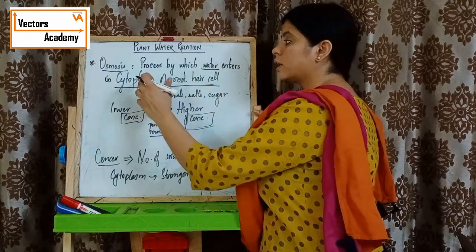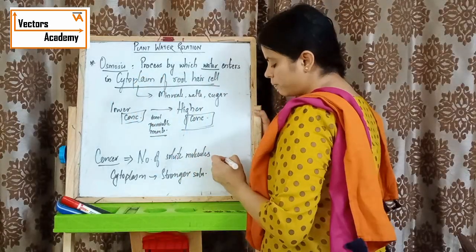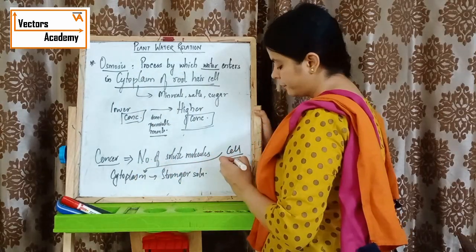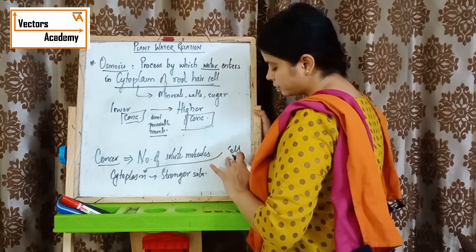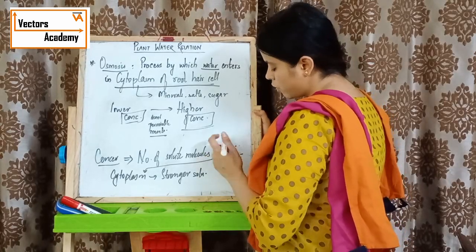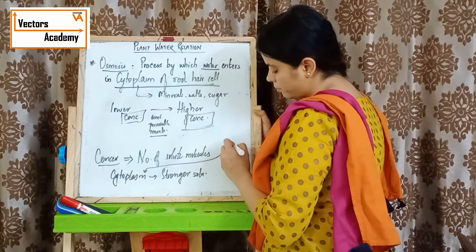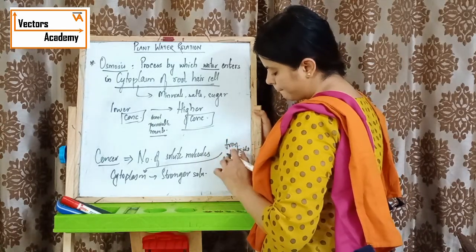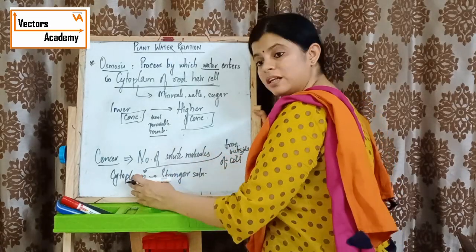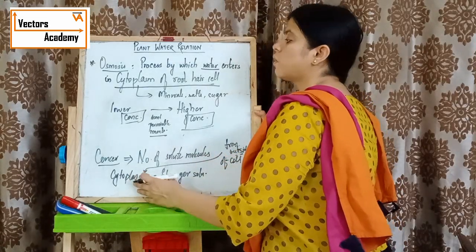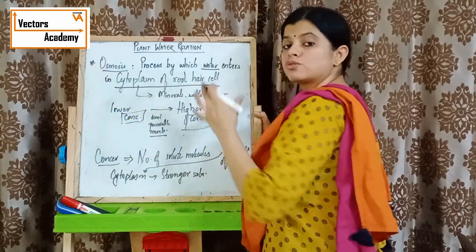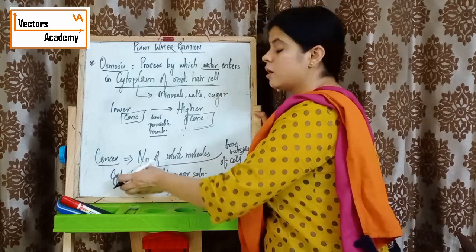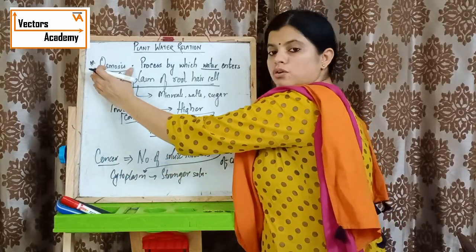That's why the water will enter, not from the cell, sorry, but from outside of the cell into the cytoplasm, based on the principle of osmosis. Hence the water enters the cytoplasm by a process called osmosis.